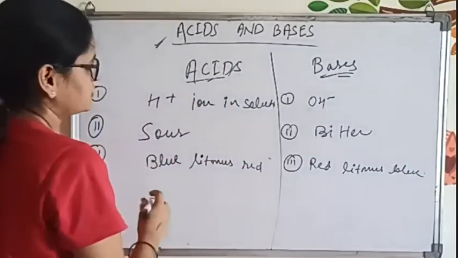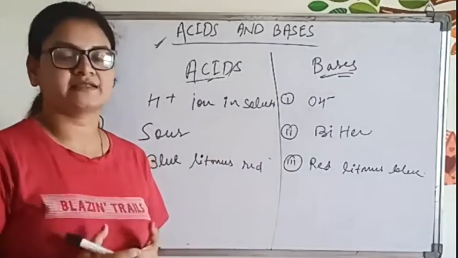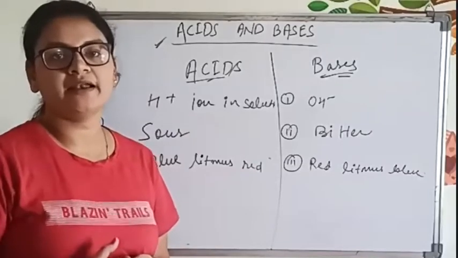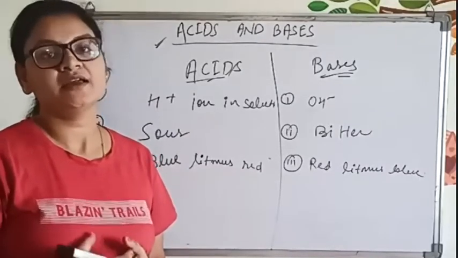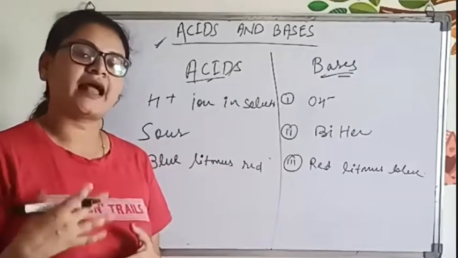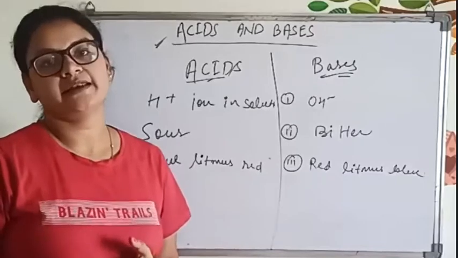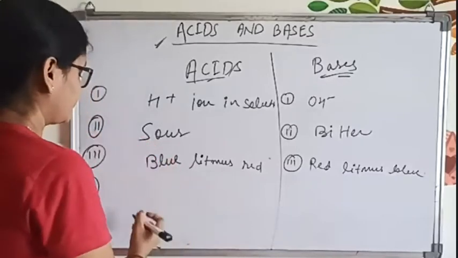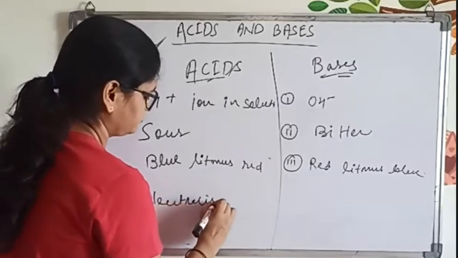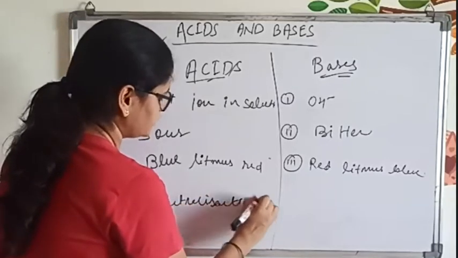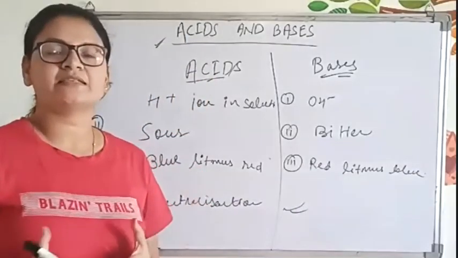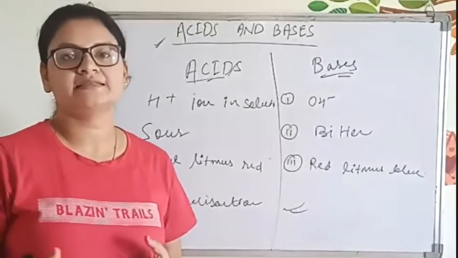Now, the last thing is acids react with base, and what does it form? Salt and water. And what do we call it? We call it a neutralization reaction. When strong acid and strong base react with each other, it forms salt and water. So these are the basic characteristics of acids and bases.